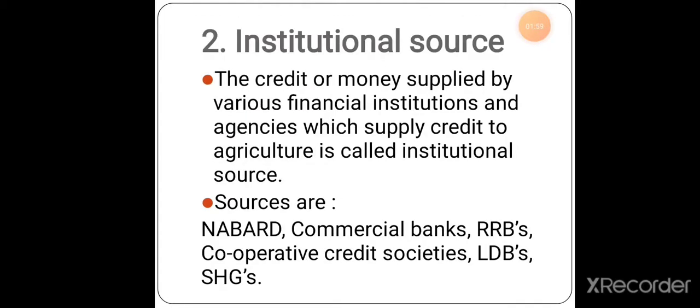Second is the institutional source. The institutional source is the credit or money supplied by various financial institutions and agencies which supply credit to agriculture. These may be NABARD, commercial banks, regional rural banks, cooperative credit societies, land development banks, self-help groups. All these are the institutional sources which give credit or money to the farmers at a low rate of interest, or at a certain percentage of interest, to everybody.